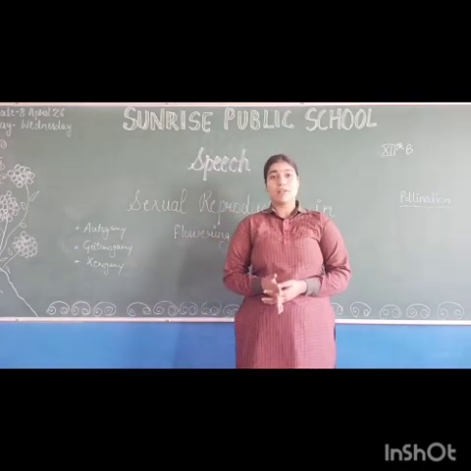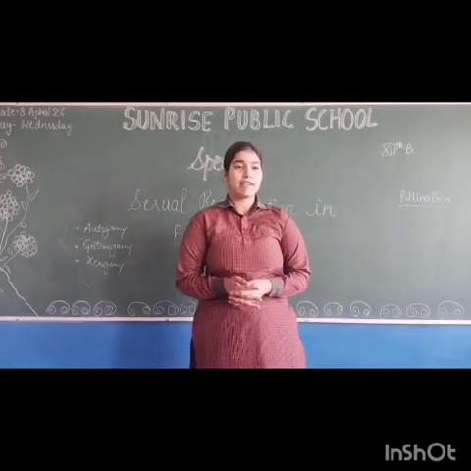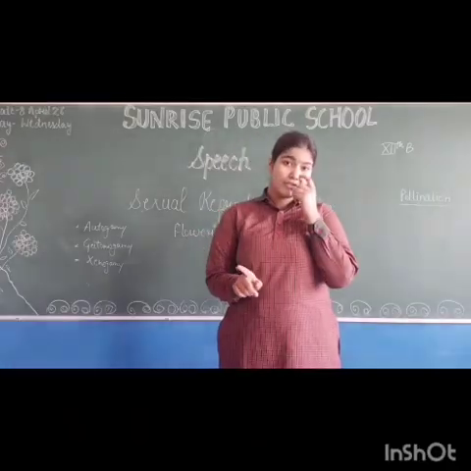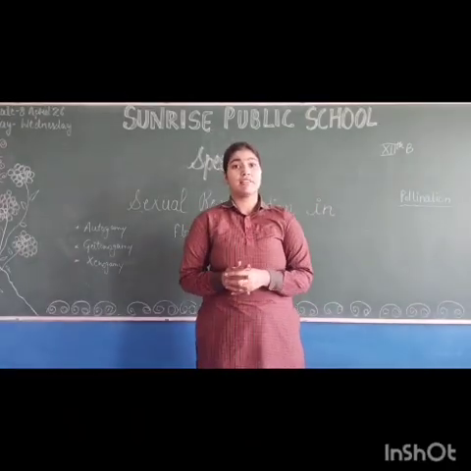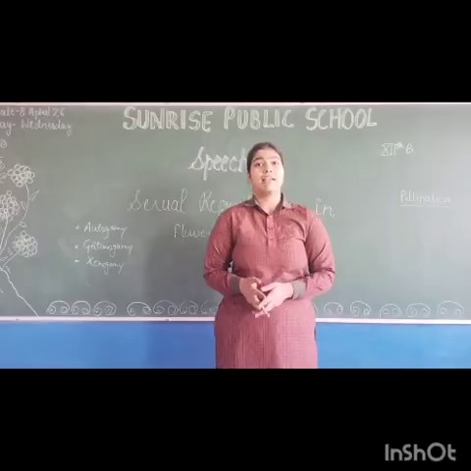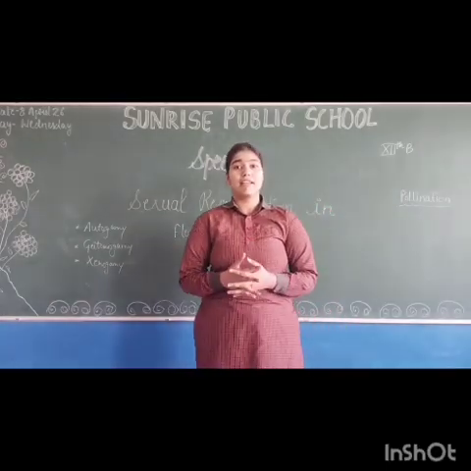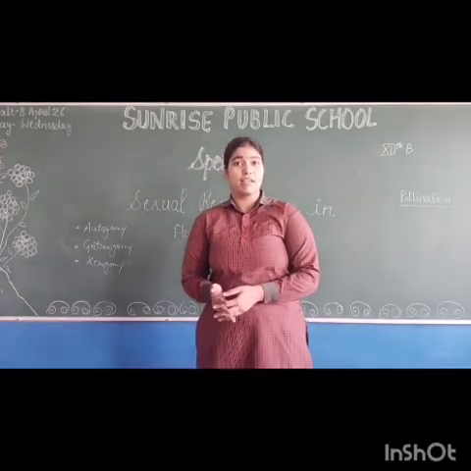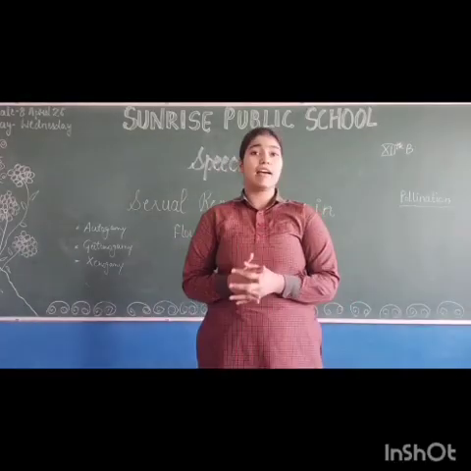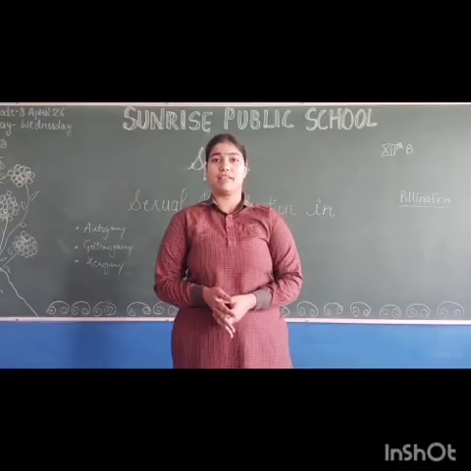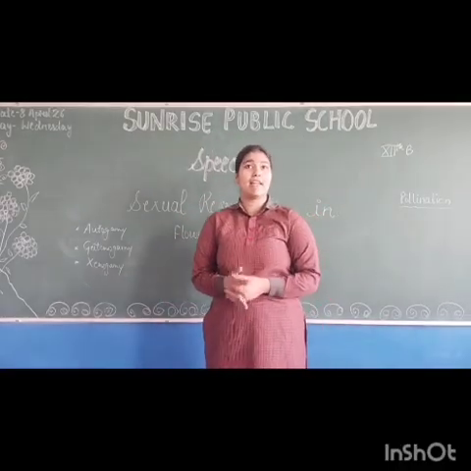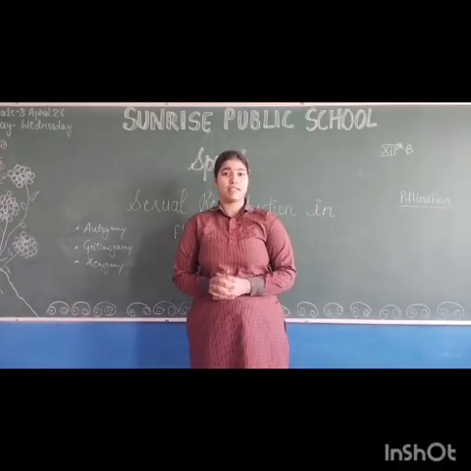Now let's talk about the flowers in which this kind of pollination can occur. First one is the cleistogamous flower, second one is the chasmogamous flower. In the chasmogamous flower, the anther and the stigma are exposed, so it is very easy for them to pollinate. In the cleistogamous flower, these are closed, so only autogamy can be done. And in this, no variety of heredity and traits can occur.